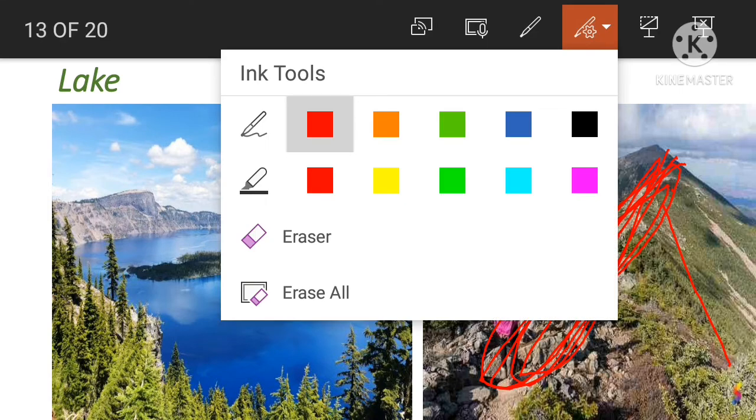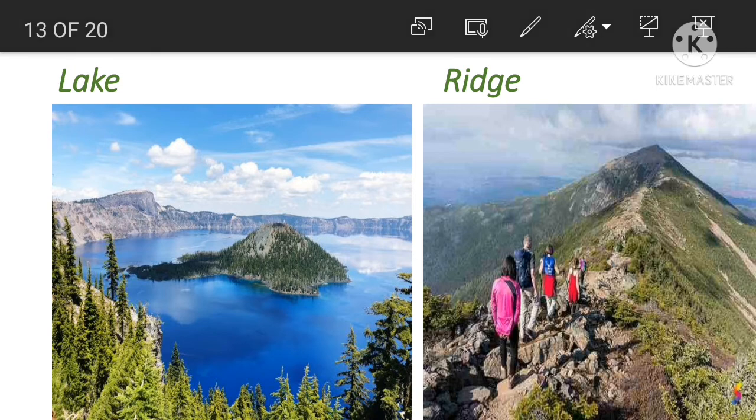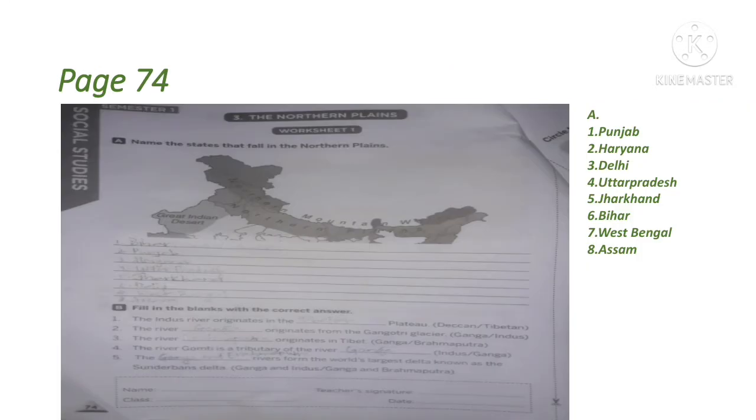So I hope you understood about this exercise. Next, page 74.